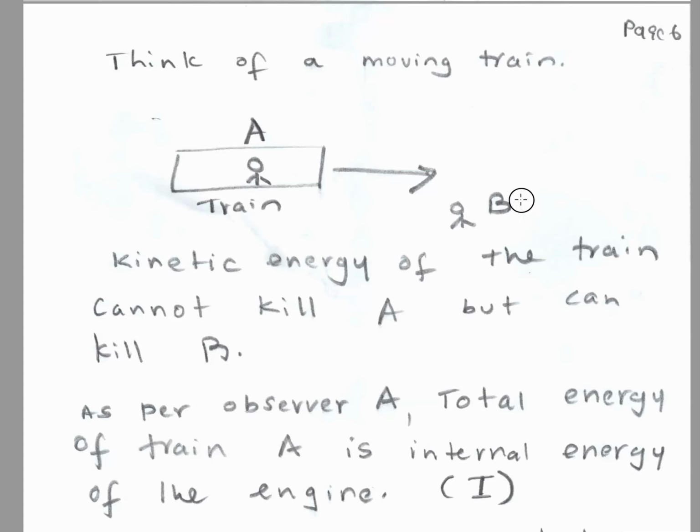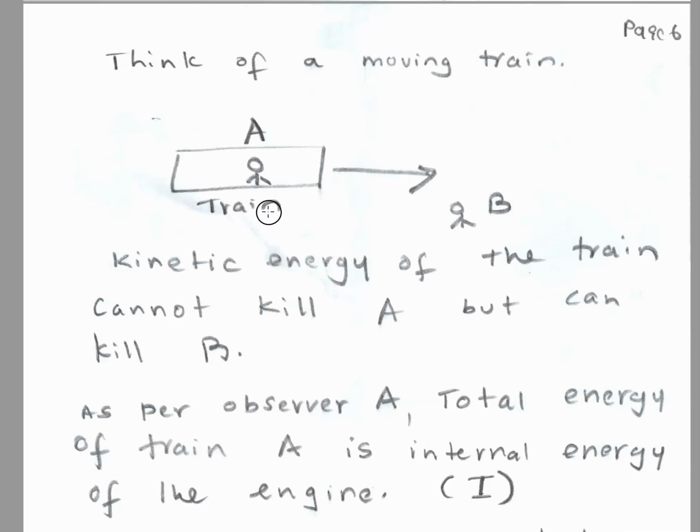But there's a person on the tracks or in the station, person B. When the train is moving relative to him, there's kinetic energy in the train. Keep that fact in mind. According to this person's frame system, this is the epsilon eta theta frame, the train has kinetic energy.